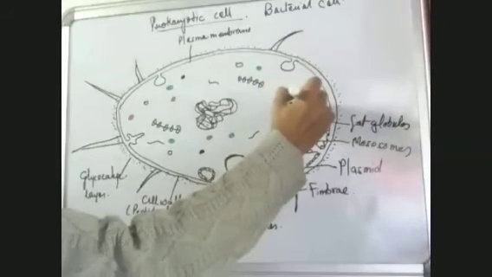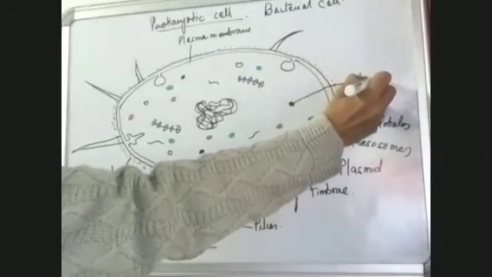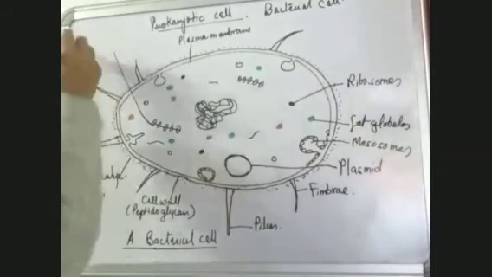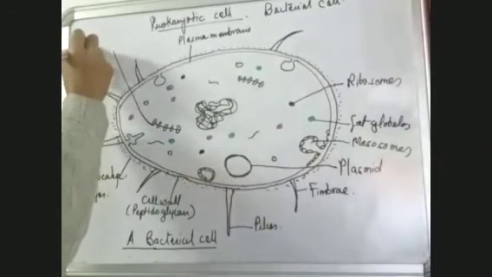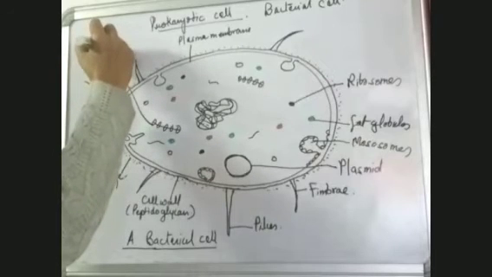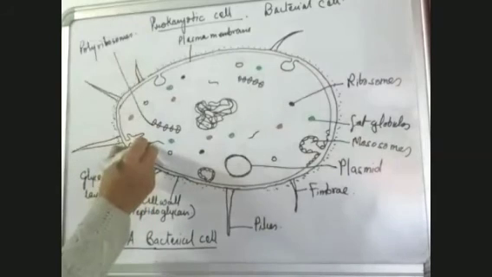We have these ribosomes. These are polyribosomes. This is RNA.